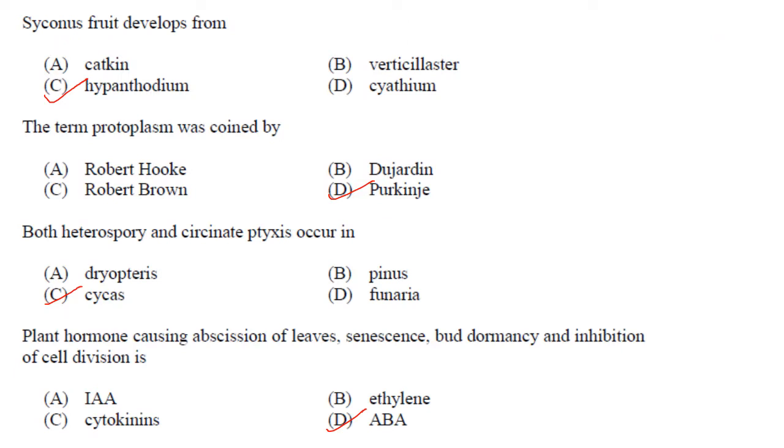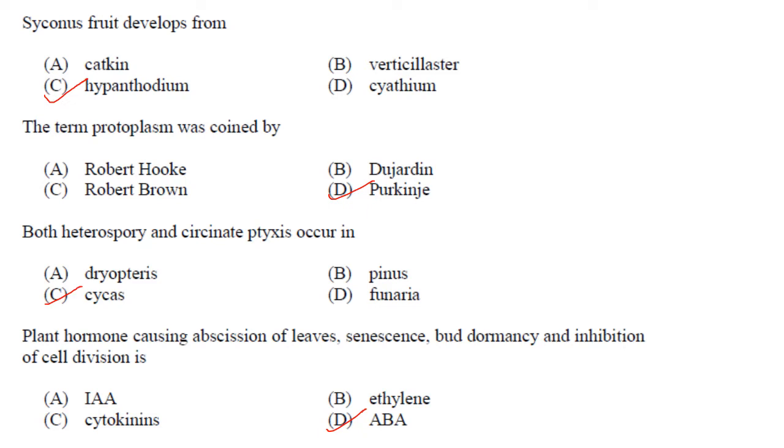So coming to the first question, syconus fruit develops from a hypanthodium inflorescence. So answer is option C. The term protoplasm was coined by Purkinje in the year 1839. So answer is option D. Both heterospory and circinate taxis occur in Cycas.